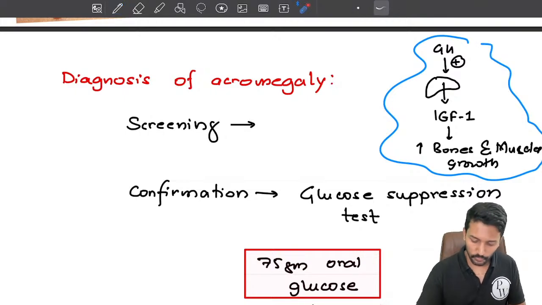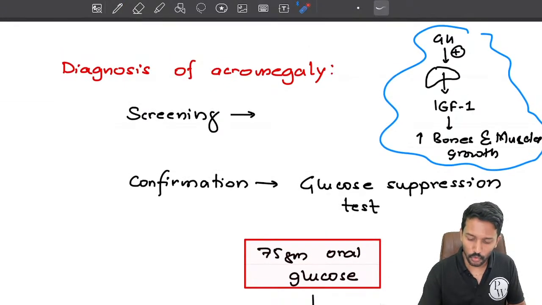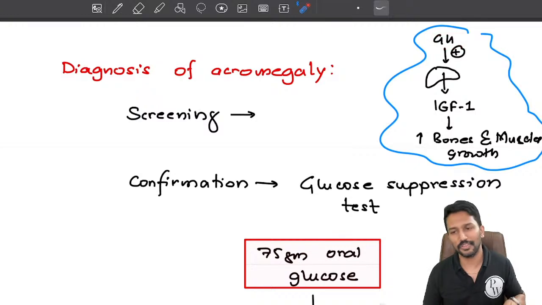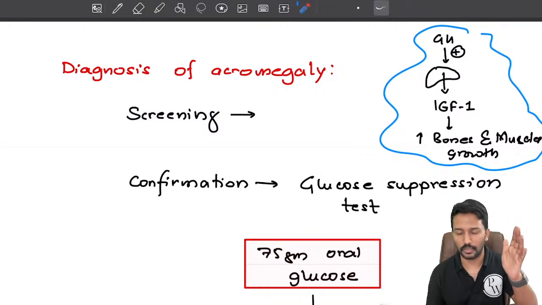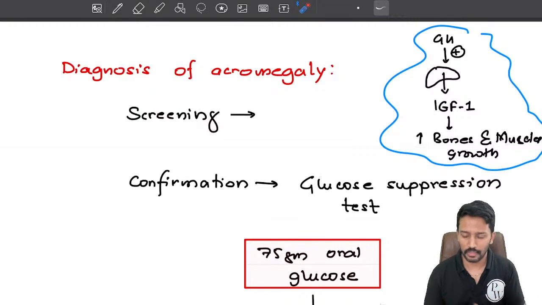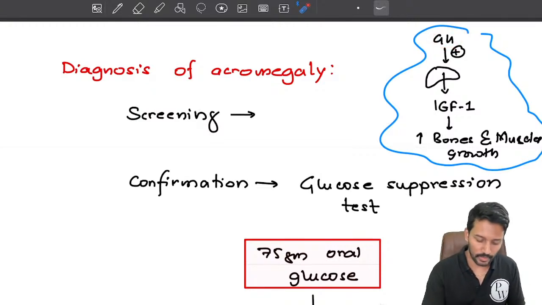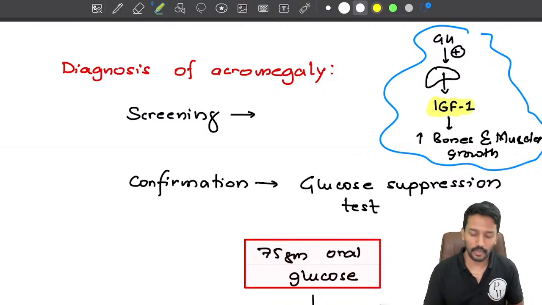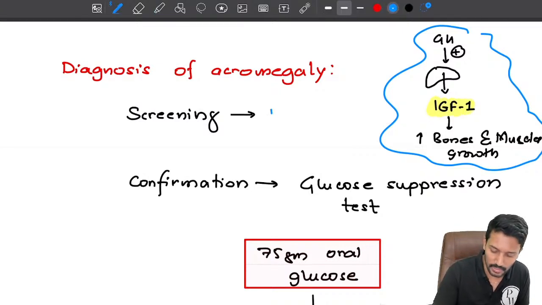Okay, so now for the screening test, we generally do not depend on growth hormone estimation. The reason for that is growth hormone levels keep going up and down. If you sleep, growth hormone increases. If you take a protein rich meal, growth hormone increases. If you take a carbohydrate rich meal, growth hormone goes down. So obviously we cannot rely on one growth hormone reading. Instead, we look at the insulin-like growth factor levels. So IGF-1 levels are considered the screening test of choice.